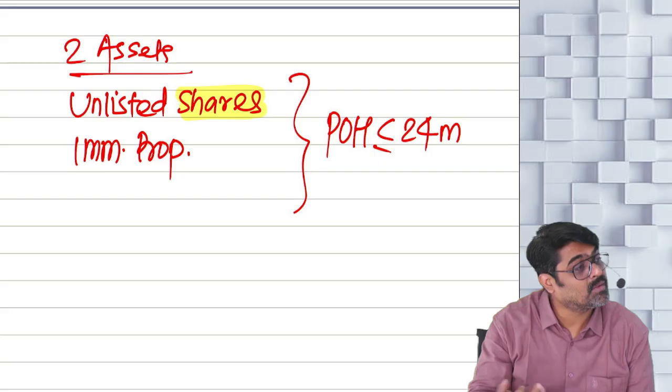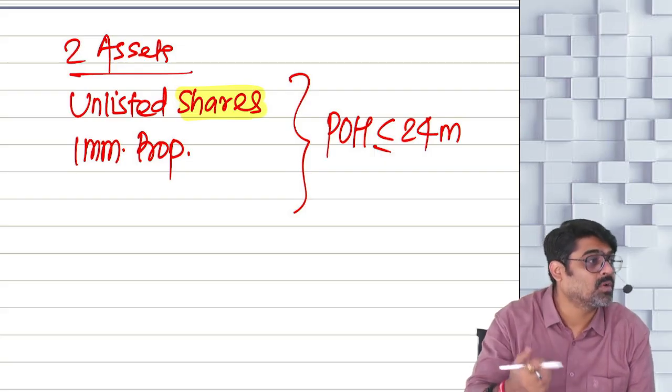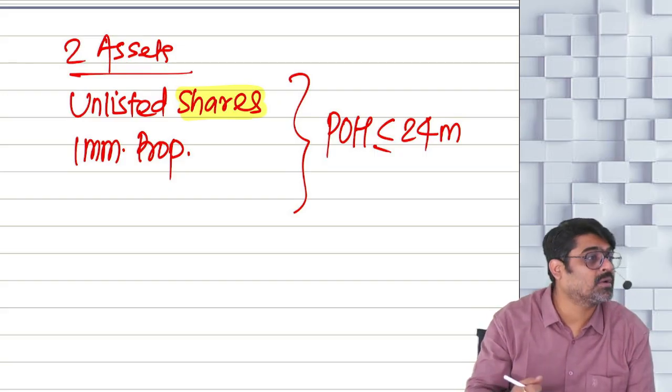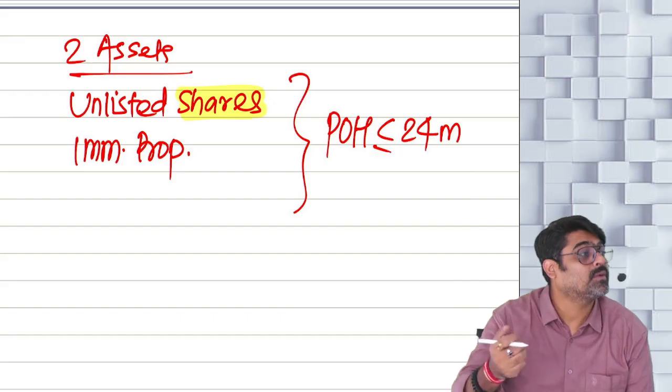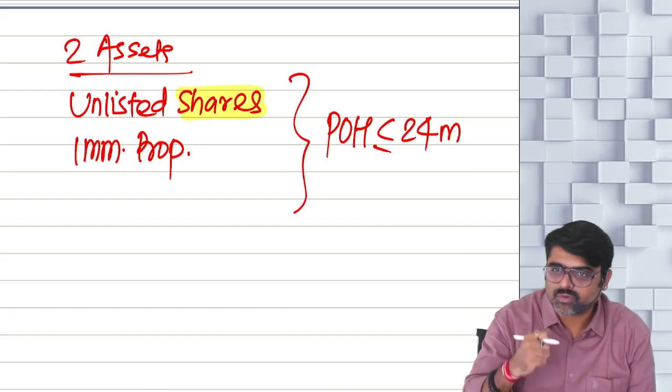Some assets will become long term after 24 months, and some will immediately become long term if you hold them more than 12 months. So there was a lot of confusion.